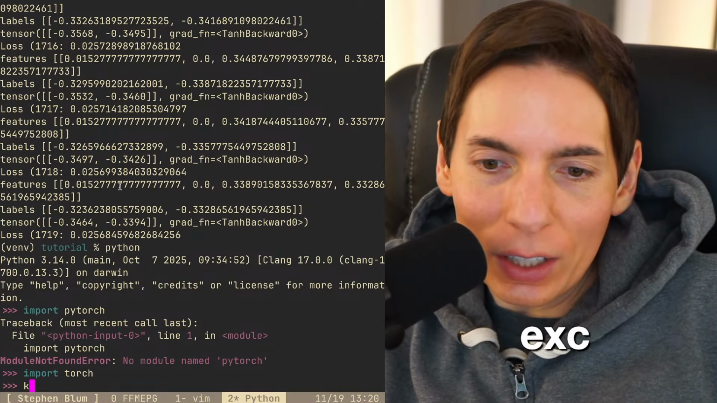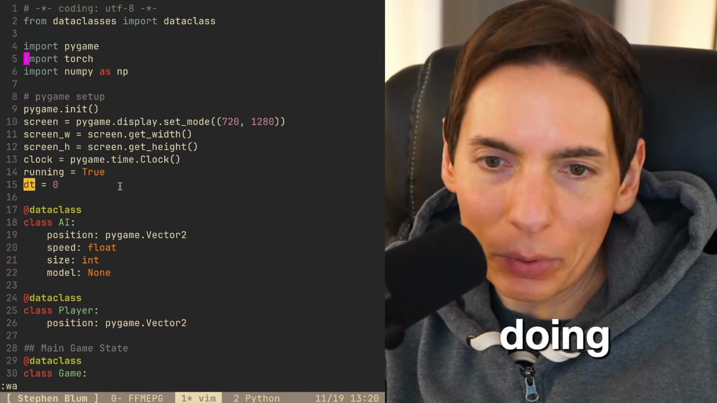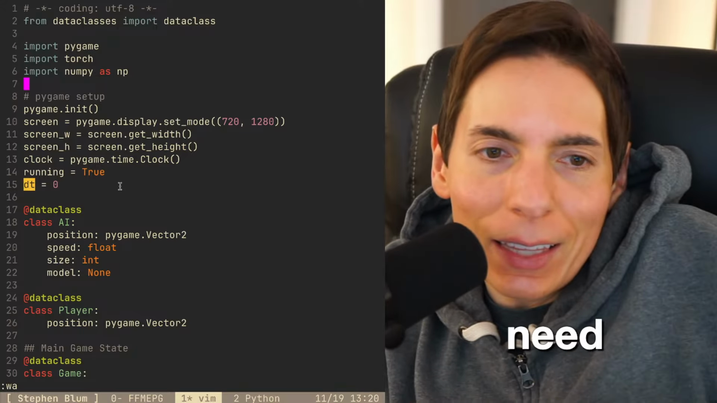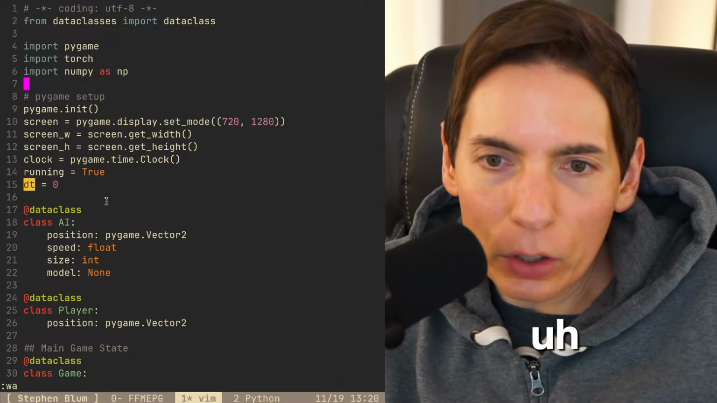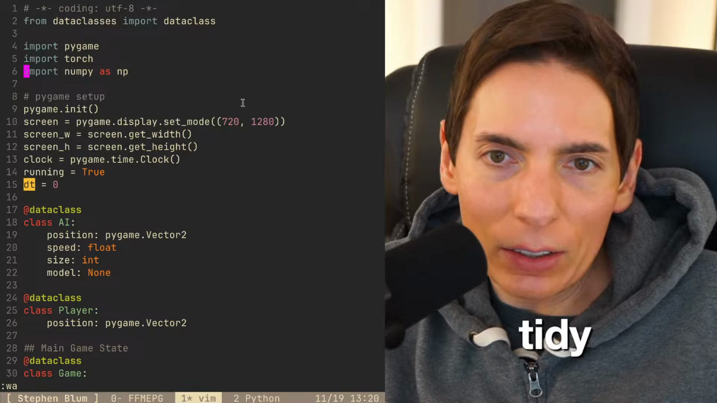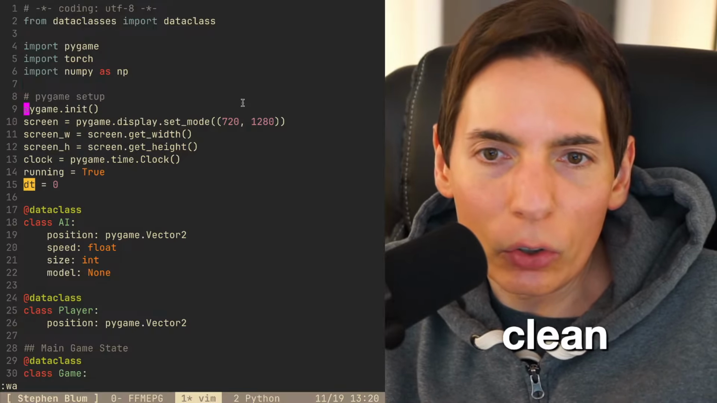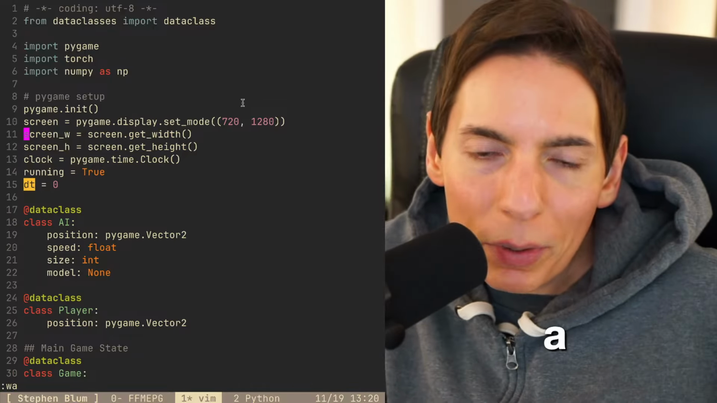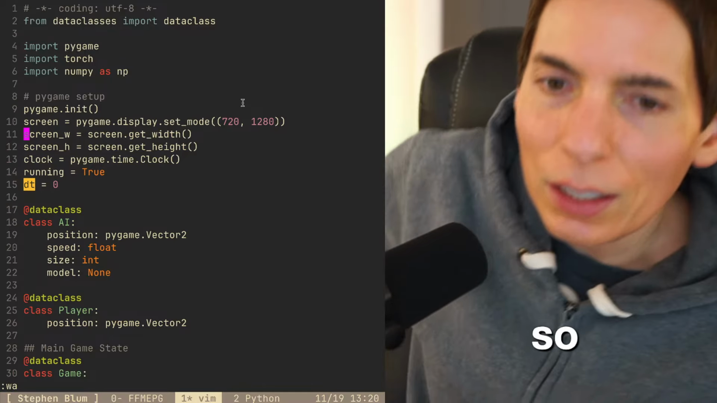I'm actually excited. Today is all about just coding. We're doing cleanup. We've got one task today. We need to get the AI and all the code nice and tidy and clean. Not just a giant script file, but something with a game loop and some rendering. Each will have a render.